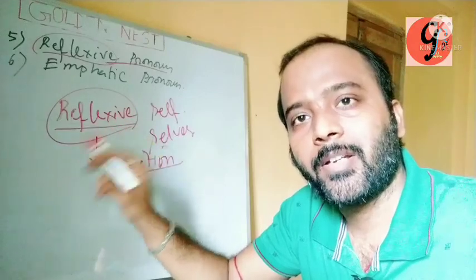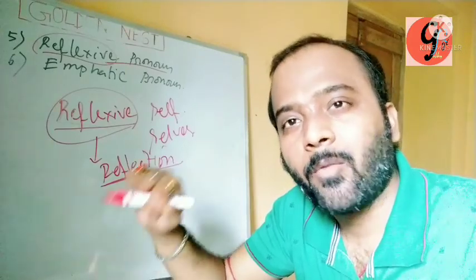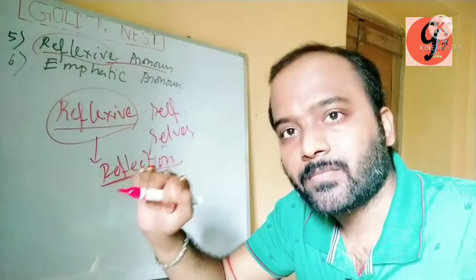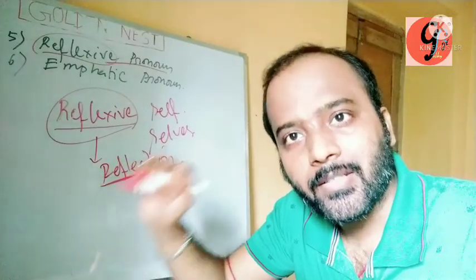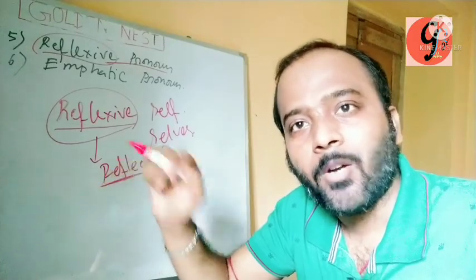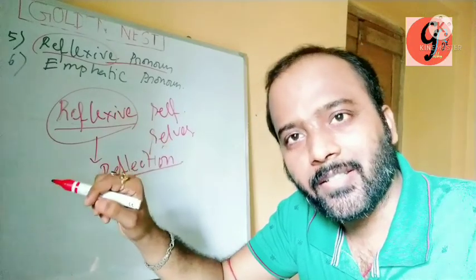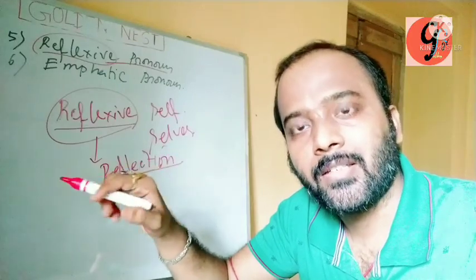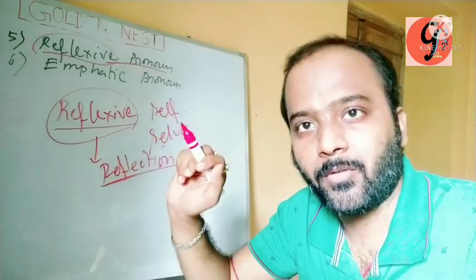So I can define reflexive pronoun: a reflexive pronoun is a kind of pronoun which always reflects the subject in a sentence. Or I can say that when in any sentence a particular subject is reflected by a particular pronoun, this pronoun is called reflexive pronoun.